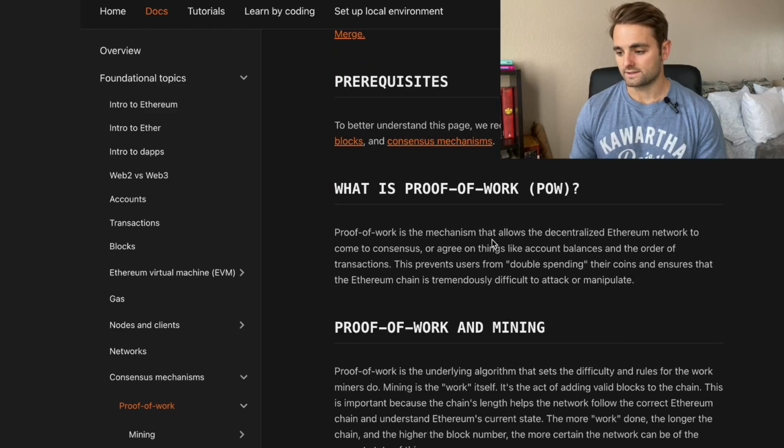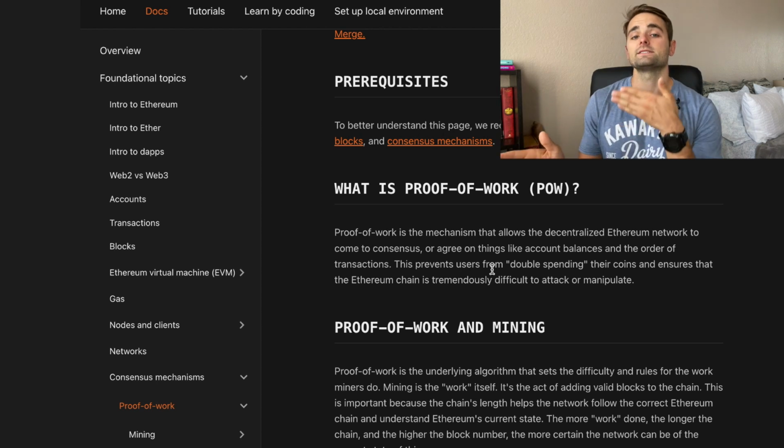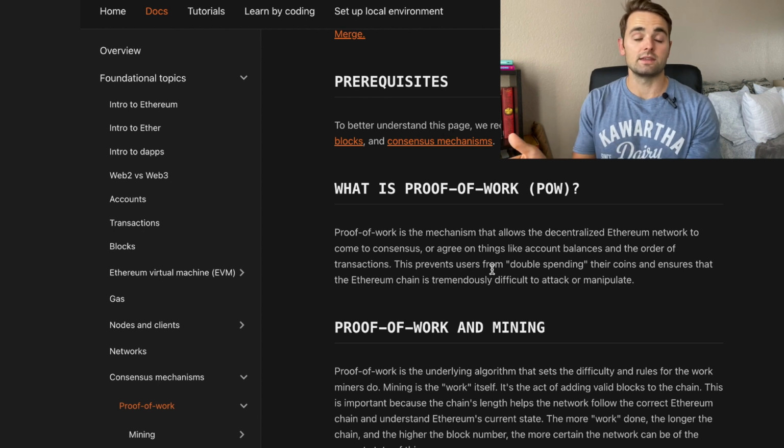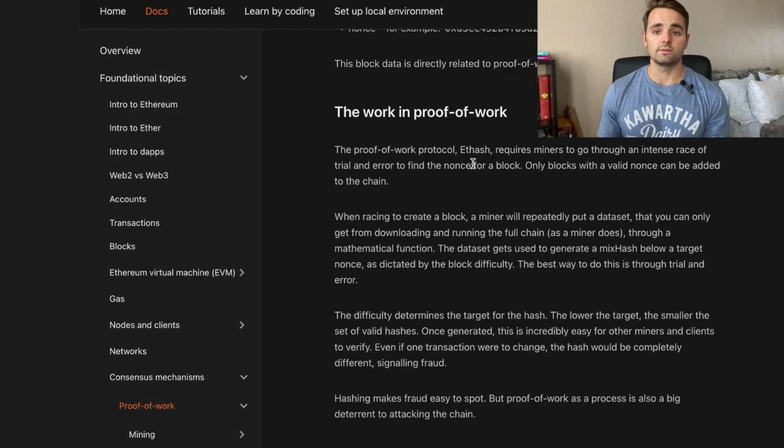Proof of work is a mechanism that allows the decentralized Ethereum network to come to a consensus or agree on things like the account balances and the order of the transactions. By doing this, it prevents users from quote unquote double spending. Now, what double spending means is in the event you have 10 Ethereum and you try to send it to A while simultaneously sending it to B, the network does not record that as a double booking, and 10 Ethereum are essentially created out of thin air. So by using this proof of work consensus, they're able to ensure that there's a proper order of transactions to prevent that double spending. So in the case of Ethereum, they have what's called Ethash, which is the proof of work protocol.